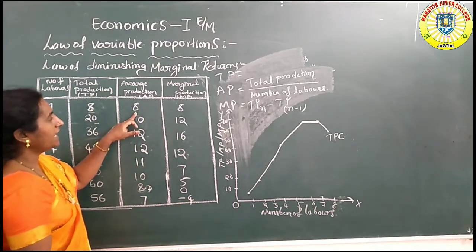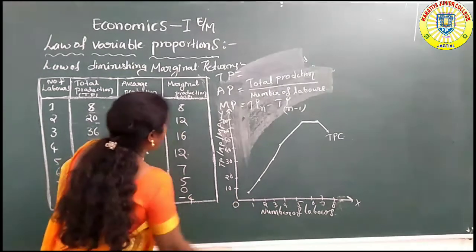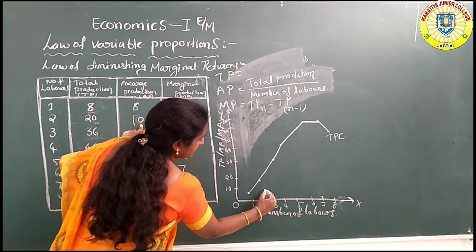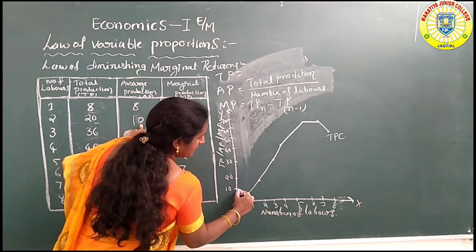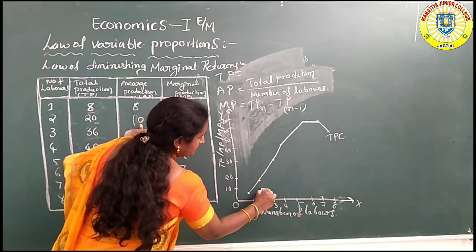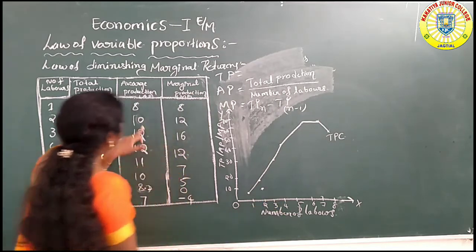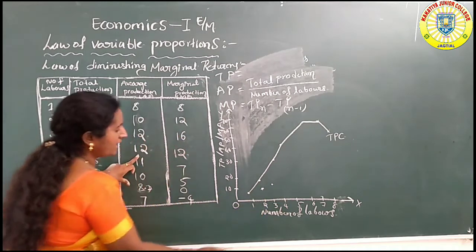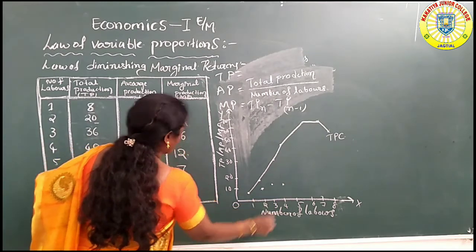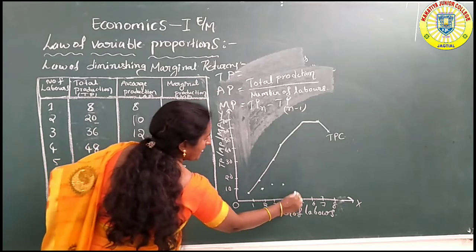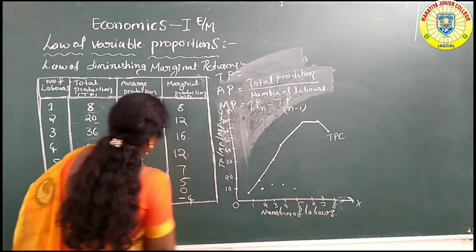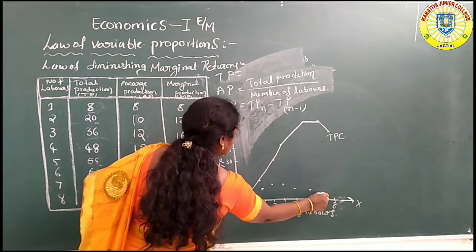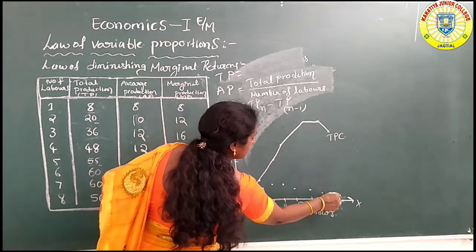So first labor 8, the same 8, and the second labor 10. Third labor 12, fourth labor 12, fifth labor 11, sixth labor 10, seventh labor 8.7, then 7.